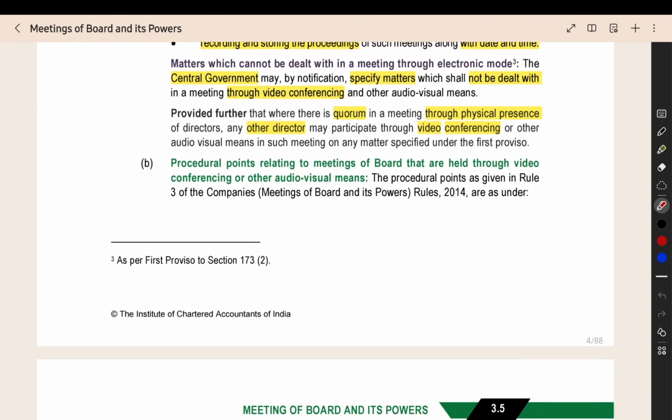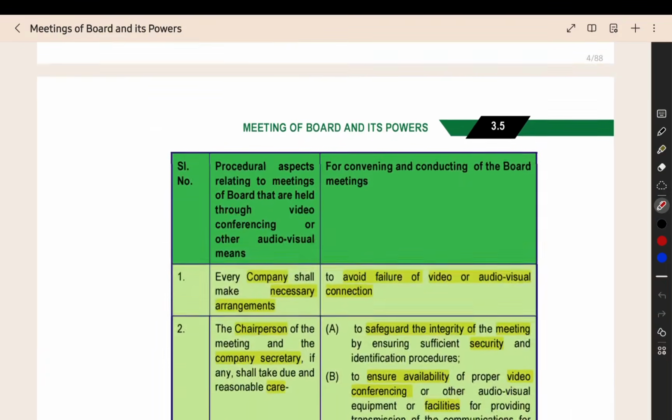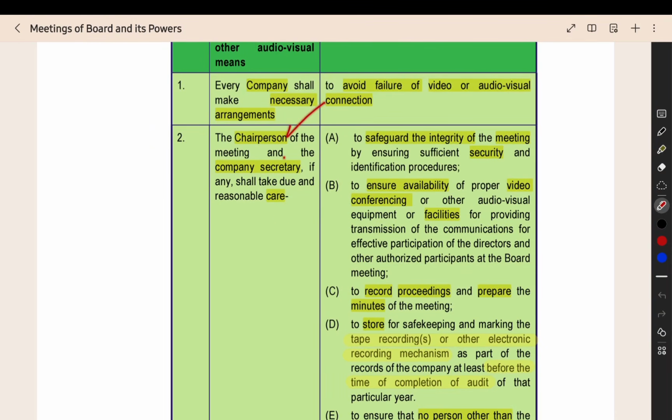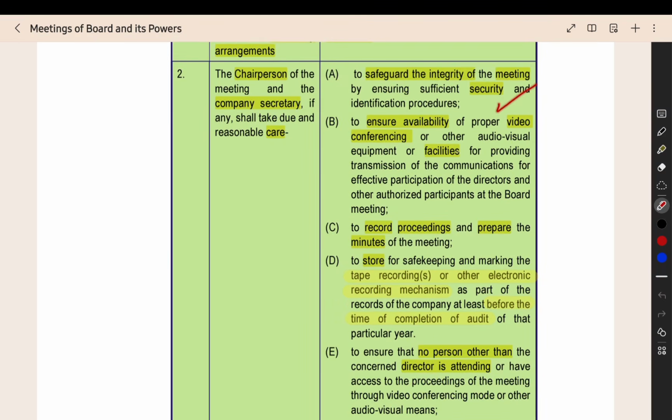The next thing is about the procedural points. What all is the procedure to do the meeting? Every company should make the arrangement to ensure that the video or audio visual connection is properly maintained throughout the meeting and there is no failure of the connection. The chairperson and company secretary have to safeguard the integrity of the meeting. The data that is shared and the discussions that are happening in the meeting should not be leaked outside. That should be secured properly. Then they should check whether the video conferencing facility is properly available.